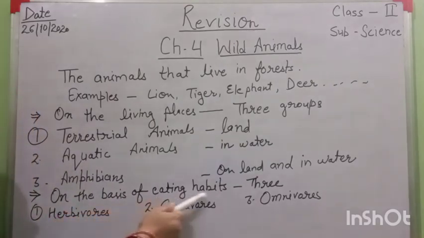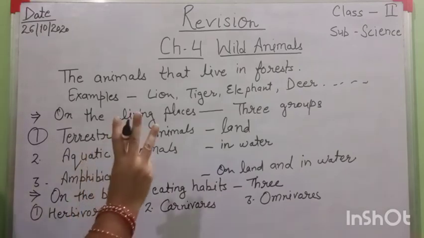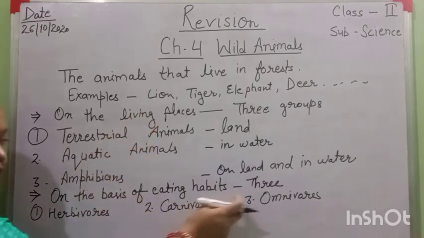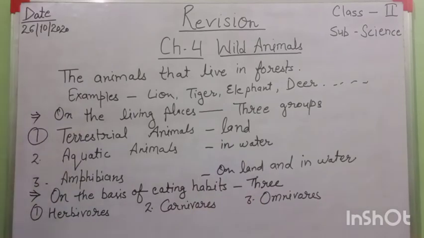On the basis of eating habits, animals are divided into three categories: herbivores, carnivores and omnivores. This point is clear now. And one most important point here is scavengers. What are scavengers? This point, student. Scavengers are animals that eat the flesh of dead animals.